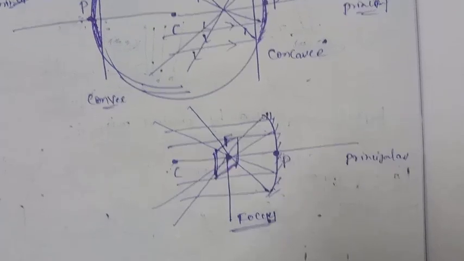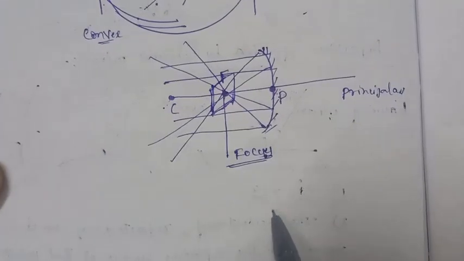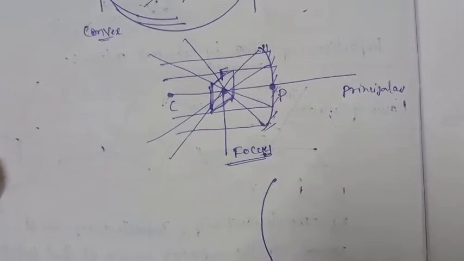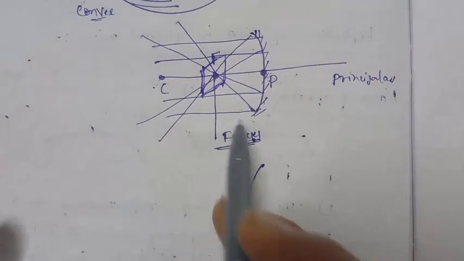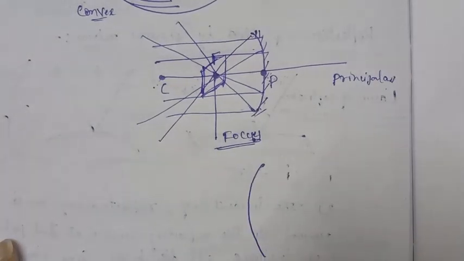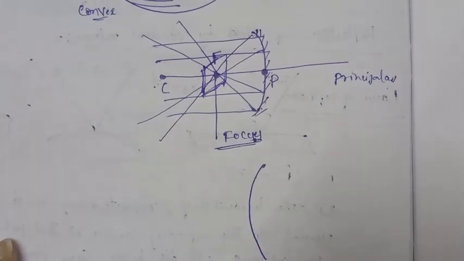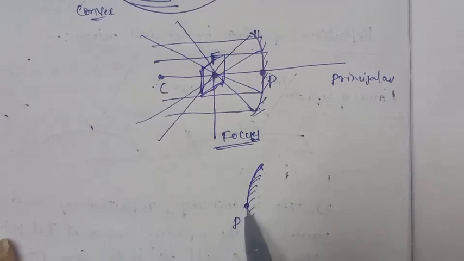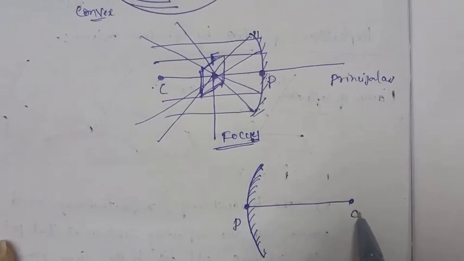In the same manner, now take the convex mirror. You have to draw it from the inside. This is the pole, and here is the center of curvature.